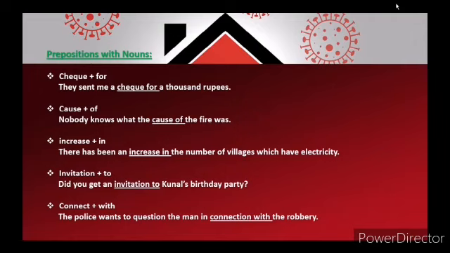Increase in. There has been an increase in the number of villages which have electricity now. Invitation to. Did you get an invitation to Kunal's birthday party? Connection with. It's not connect with, it is connection with. The police want to question the man in connection with the robbery.